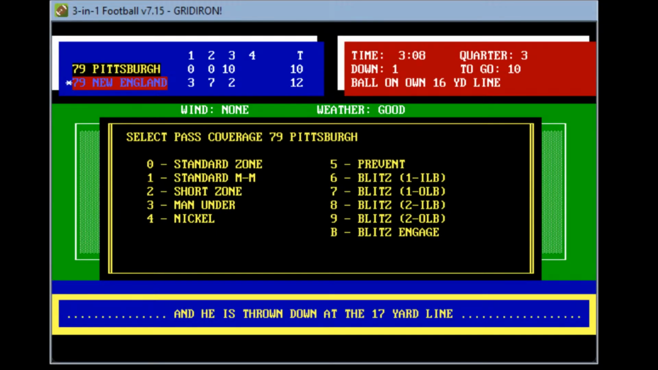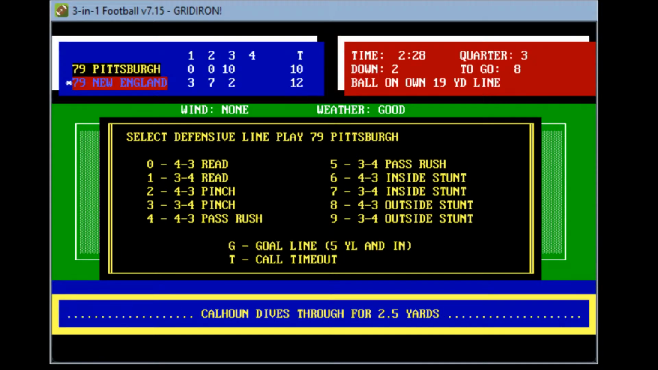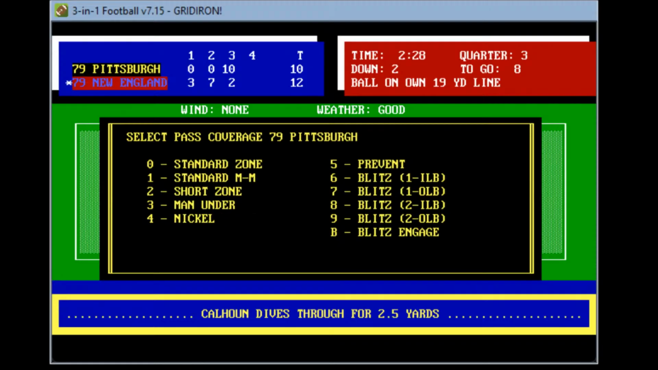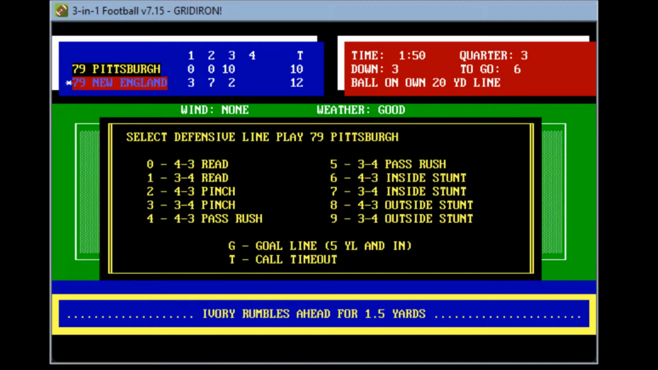They're again going to go ahead and set up a little blitz action. Hands off to Calhoun at the 18. Maybe gets 2. Second and 8, 2:28 to play. Pittsburgh now they can smell blood on this Patriot defense after not scoring on that goal line stand. Gain of a yard and a half for Ivory. Patriot offensive, their rushing game has been non-existent so far.